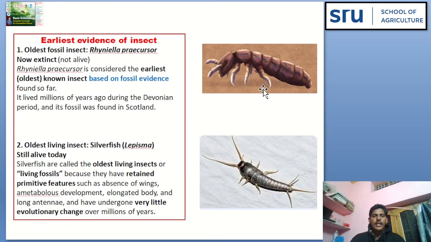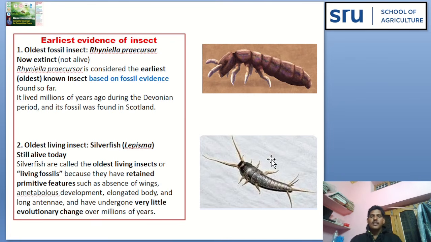Let's see the earliest evidence of insects. See this image, Rhyniella praecursor, the oldest fossil insect. Now they are extinct, not living. Rhyniella praecursor is considered the earliest or oldest known insect, based on fossil evidence. It lived millions of years ago during the Devonian period and its fossil was found in Scotland.